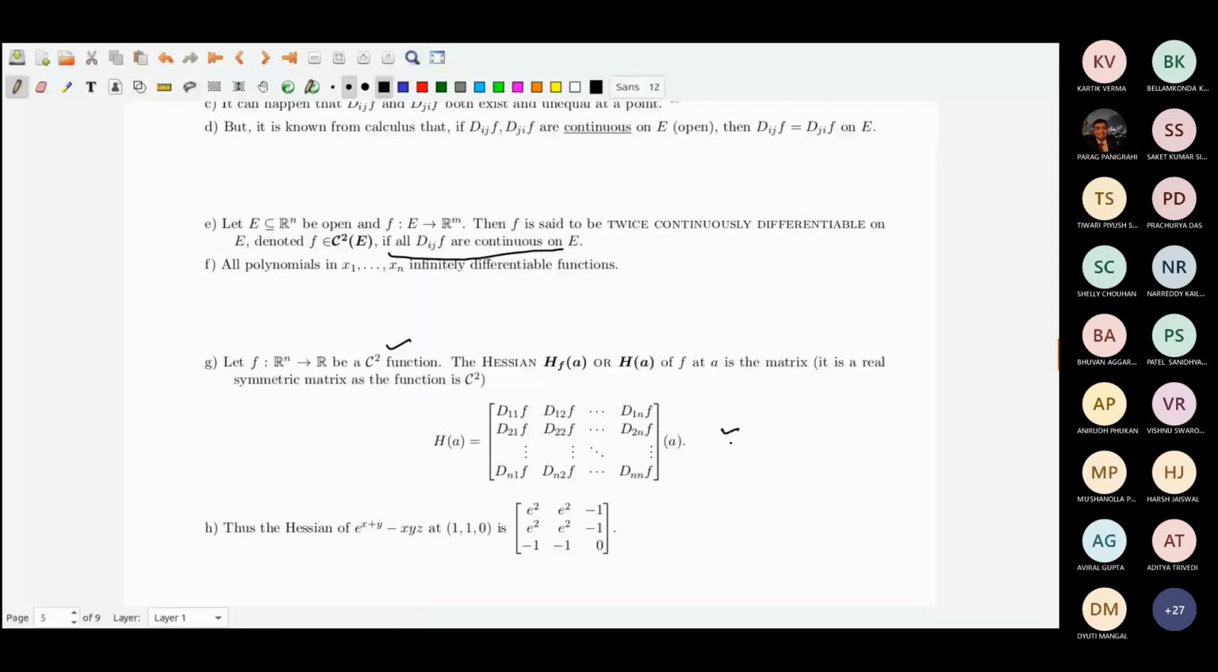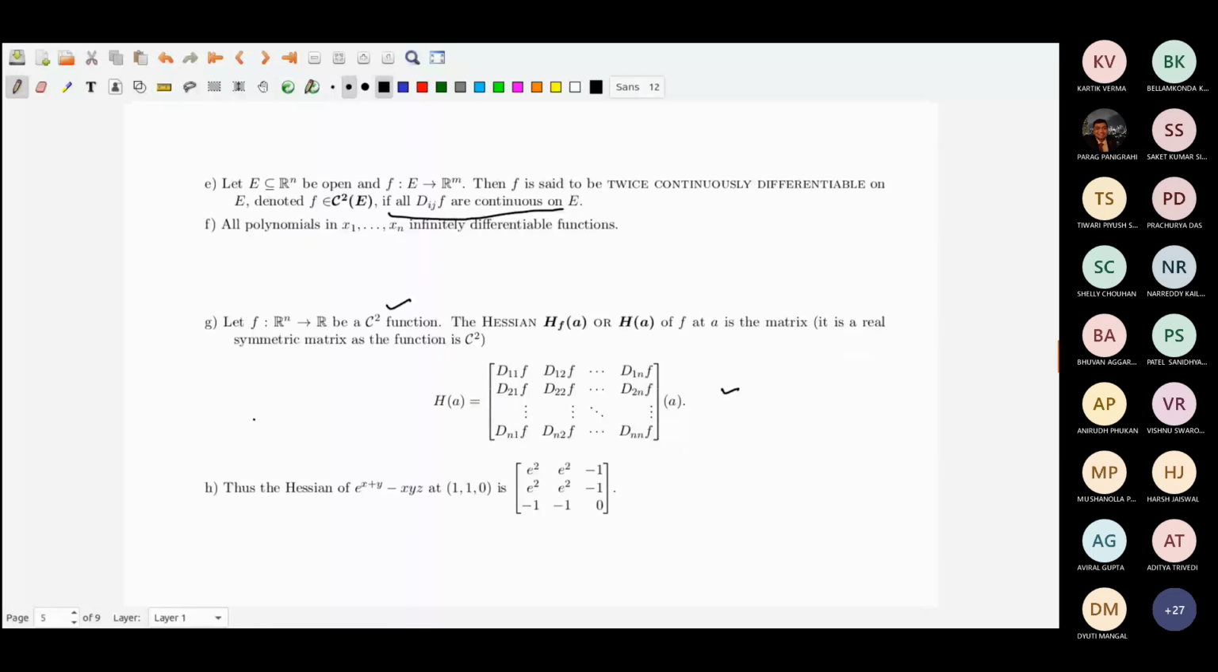For example, if you take the function f of x, y, z, from R3 to R, equal to exponential x plus y minus x times y times z. At the point 1, 1, 0, we could try to compute the Hessian, and then you get this.